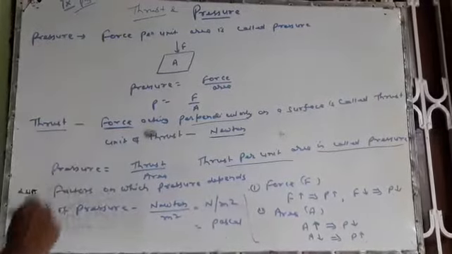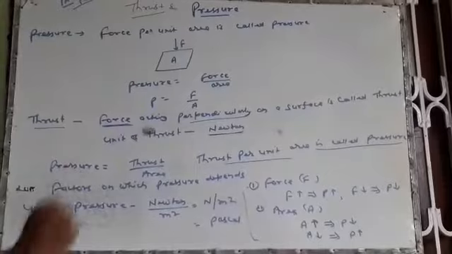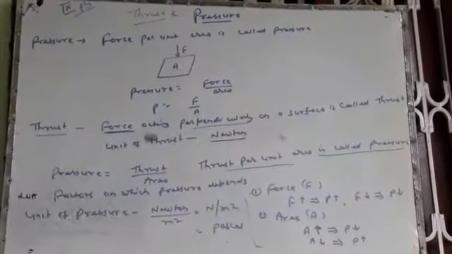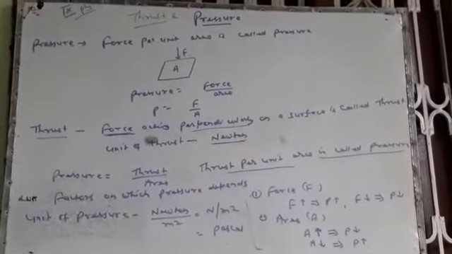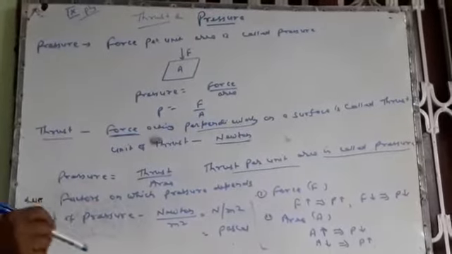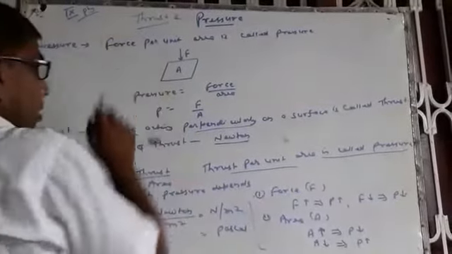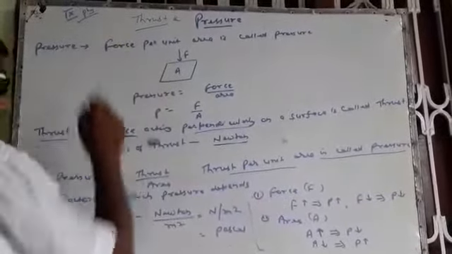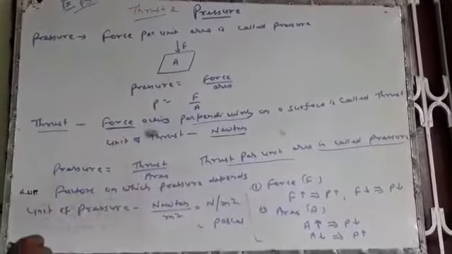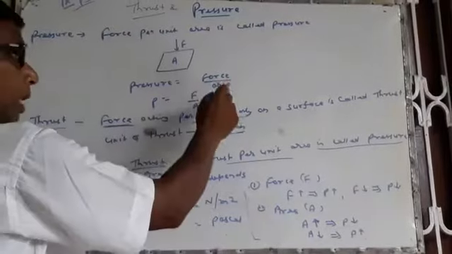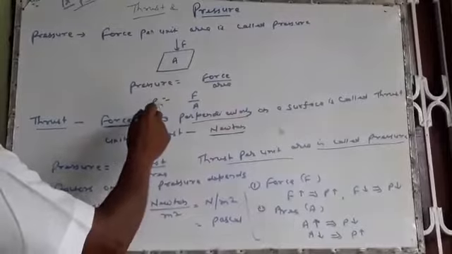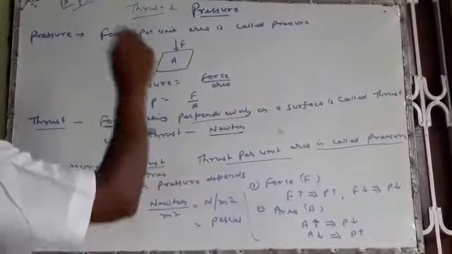Now in another way we can define pressure. Force per unit area is called pressure. Force acting on unit area of any surface of an object is called pressure. But here force means thrust. So we have a formula: pressure equals force by area. Pressure is represented by P, so P equals F by A.